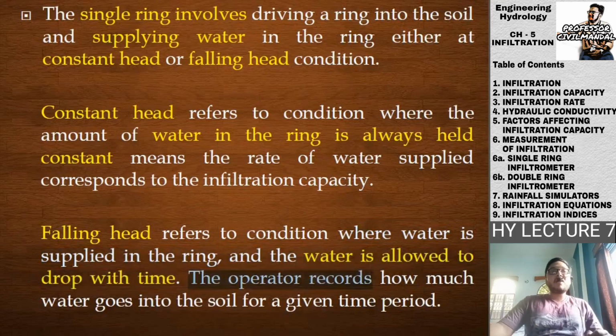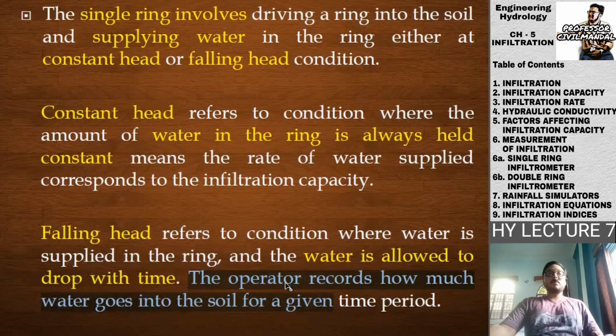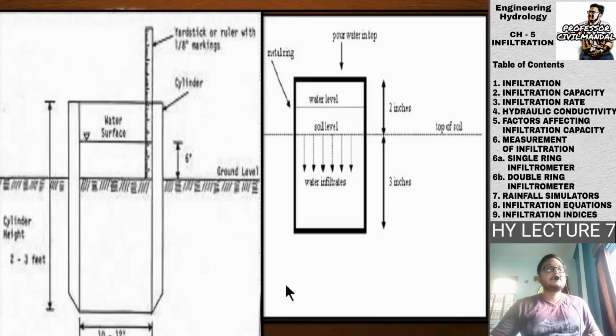In the case of falling head, the operator records how much water goes into the soil for a given time period. So this falling head will give you the infiltration rate. The operator will record the time and the level of water that has dropped. This is how an operator will maintain the record. So this is the diagram, you can note it and go through it.